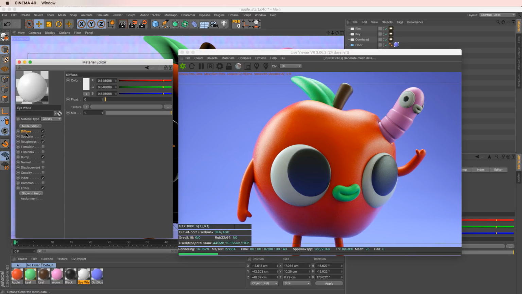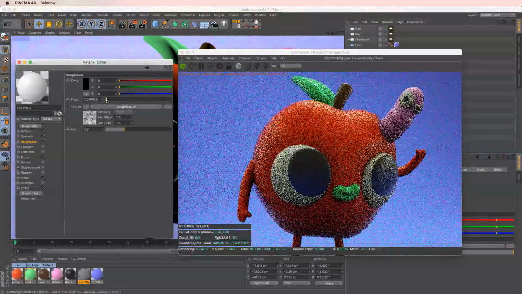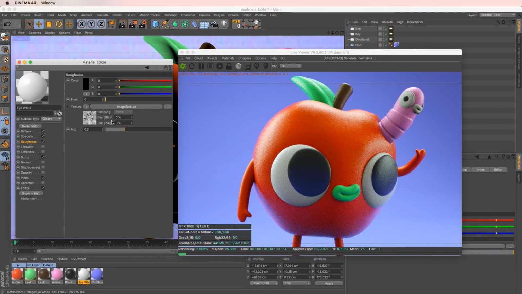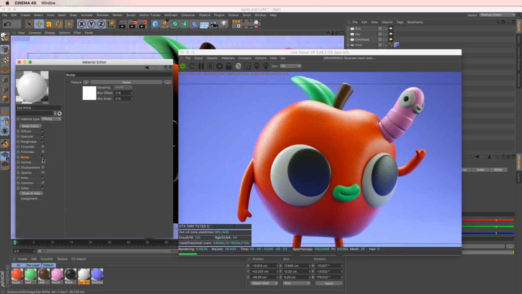Let's go into the eye whites. We're already there. The roughness. Let's bring down that roughness value. And again, we want a very shiny texture. And actually, let's turn off the bump there completely. Let's just turn off the bump.